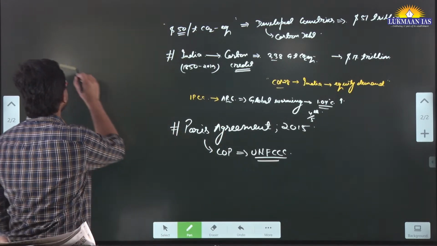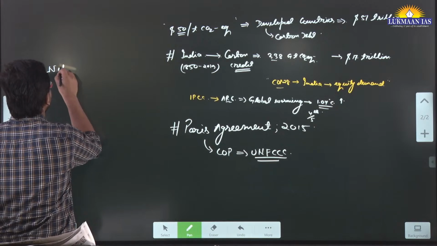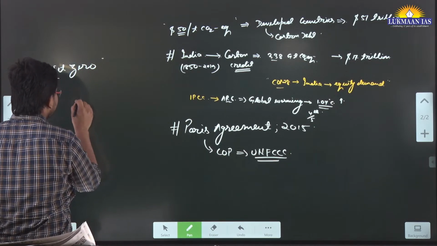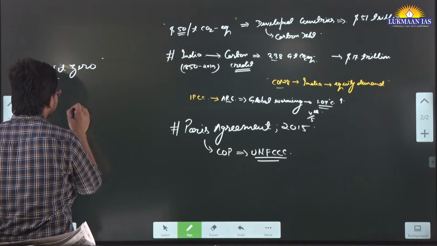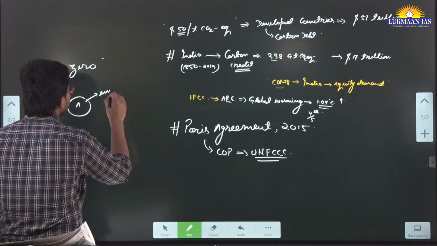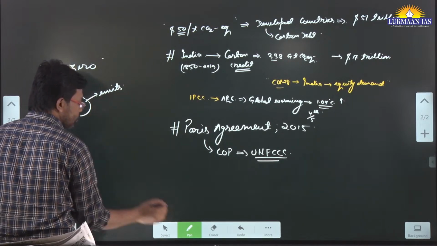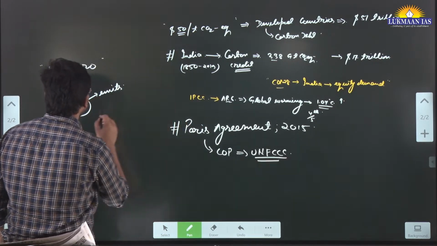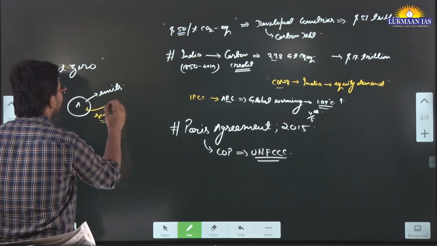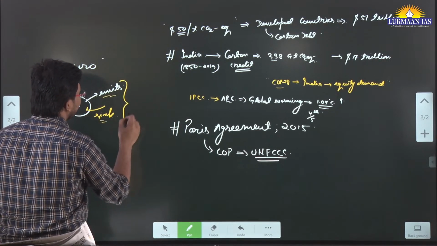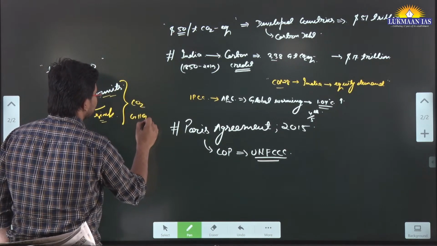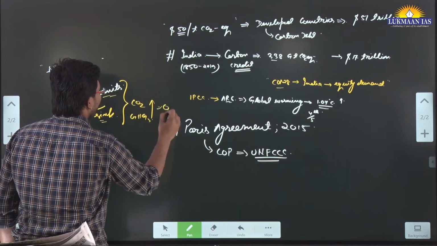There is a concept known as net zero. What is net zero? Net zero means that for a country, let's say country A, whatever carbon it emits, it also sequesters or sinks an equivalent value of carbon, so that the overall impact of CO2 or greenhouse gas (GHG) emission is equal to zero.